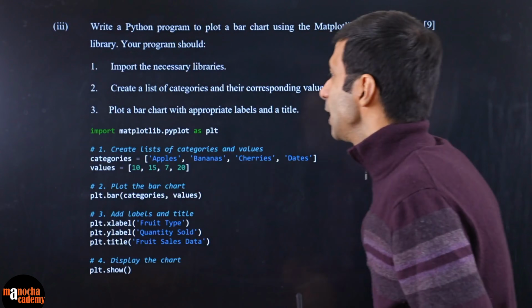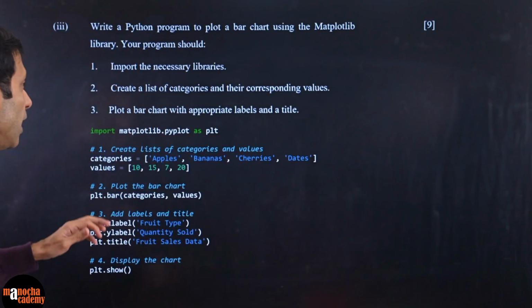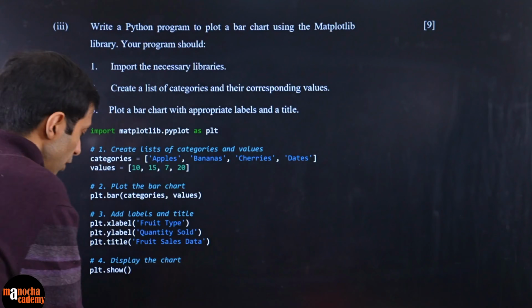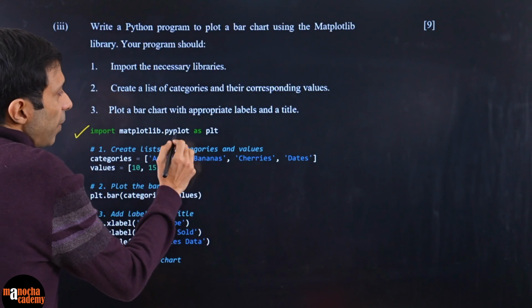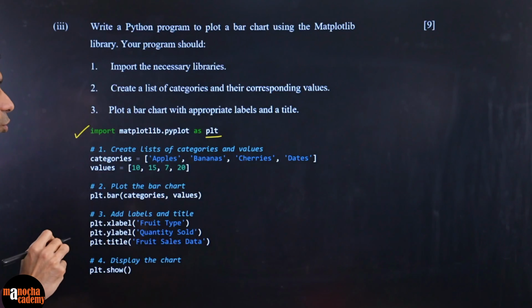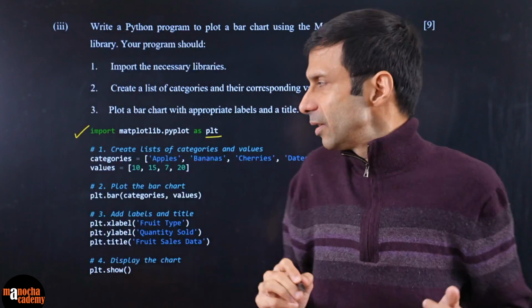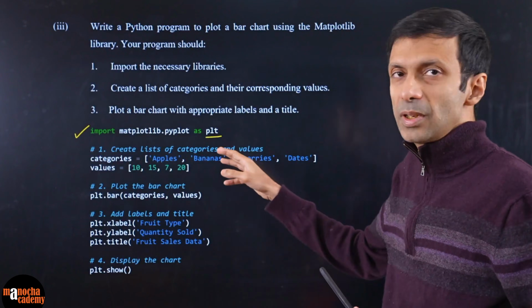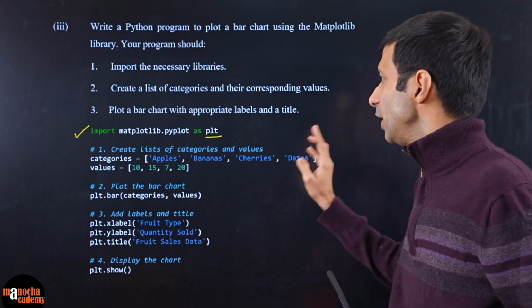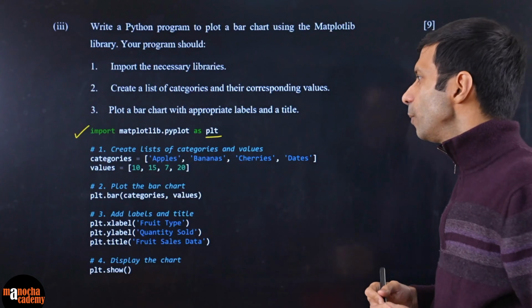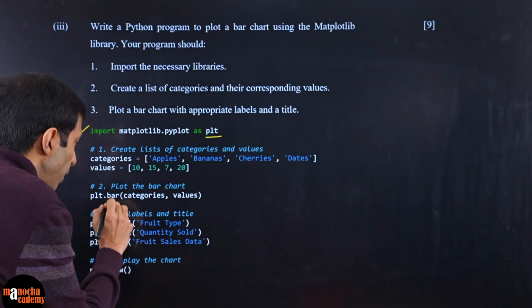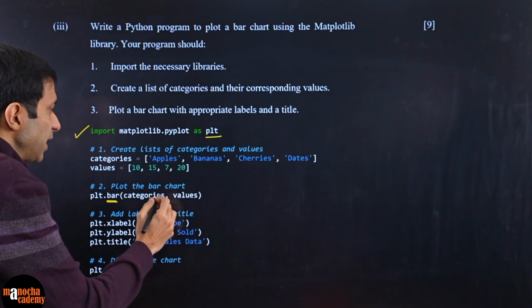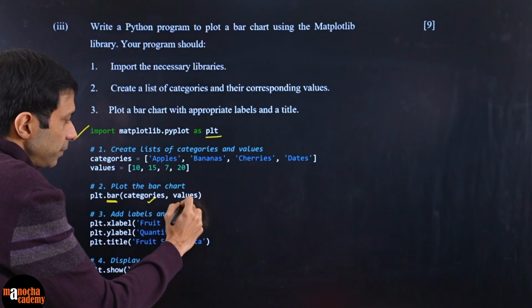So let's take a look at the sample here. The first thing is that you need to import the necessary library. We write this line: import matplotlib.pyplot as plt. So you are basically importing this library. Then you can put some example categories, apple, bananas, cherries, whatever, and values, and now you're plotting the bar chart. So what will you use? You'll use plt.bar. Bar is for bar chart, and you're giving your X and Y, the categories and the values here.